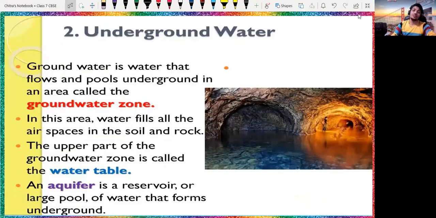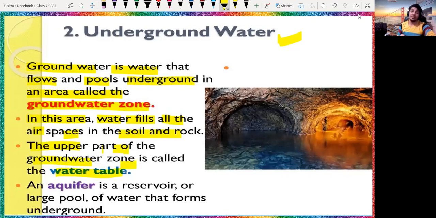Now we will discuss underground water. What is underground water basically? The water which is present under the ground, under the earth's surface, is called underground water. Groundwater is the water that flows and pools underground in an area called the saturated zone. It develops and flows there only. In this area, water fills all the air space in the soil and the rocks. The upper part of the groundwater zone is called the water table.